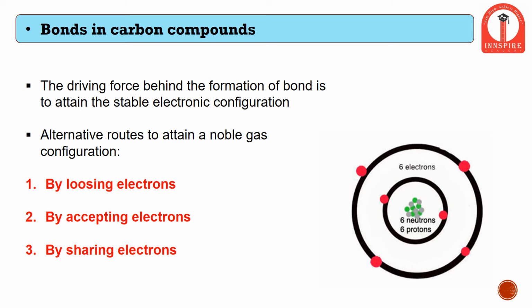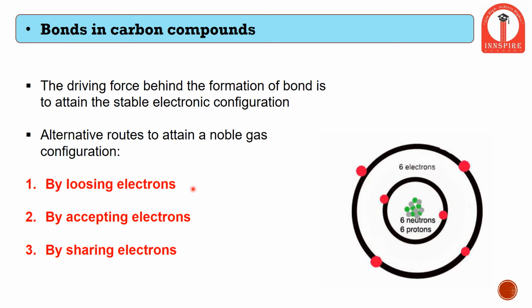In the image alongside, we can see a carbon atom. This carbon atom has two rings, an inner ring and an outer ring, and within these rings there are electrons which are distributed in a specific manner and revolve in the rings. These electrons revolve around a nucleus which has 6 neutrons and 6 protons. The inner ring has 2 electrons, and the outer ring has 4 electrons. So overall, any carbon atom has 6 electrons.